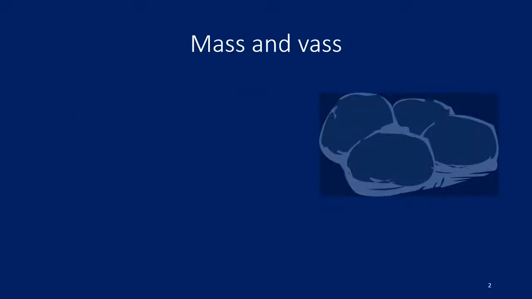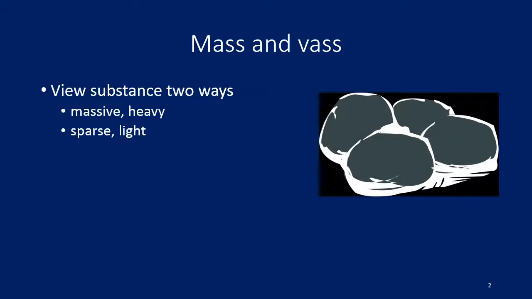Now, there are two ways to look at substance. We can look at substance as something massive or heavy, or we can consider it as something sparse or light, the opposite way. Normally, we would look at density times volume as the mass.